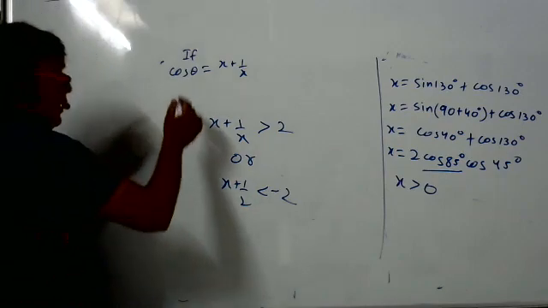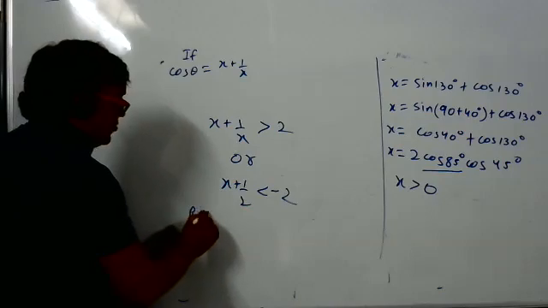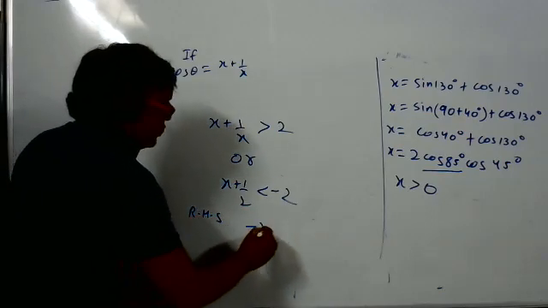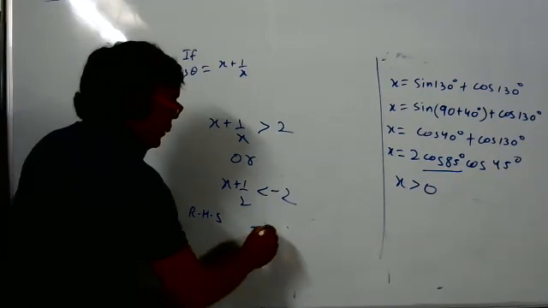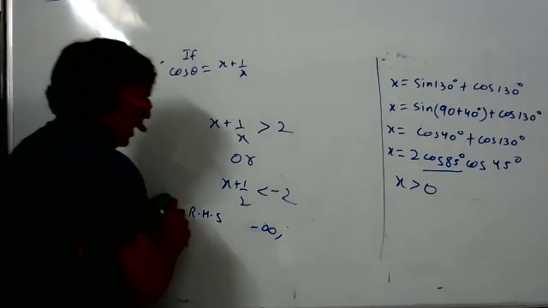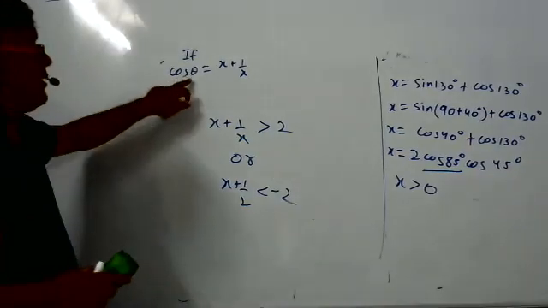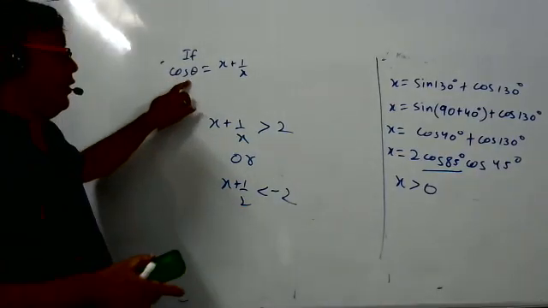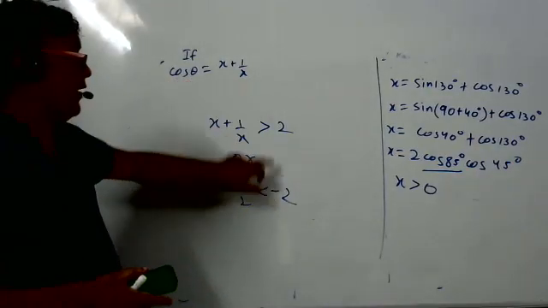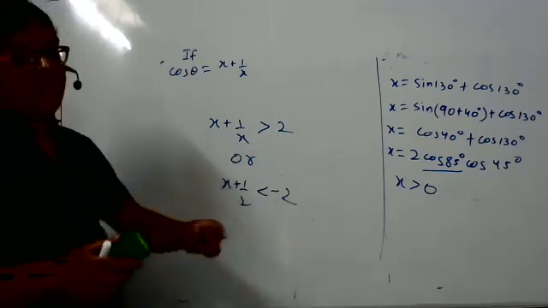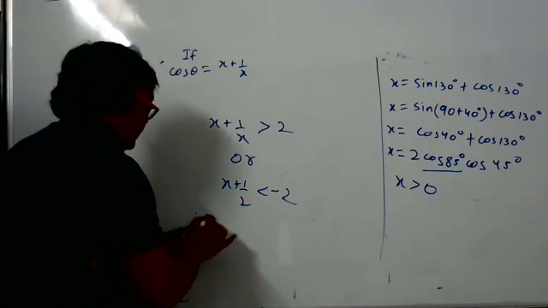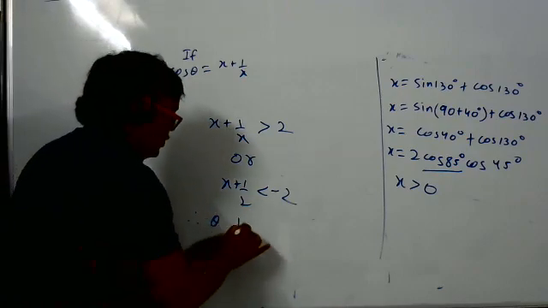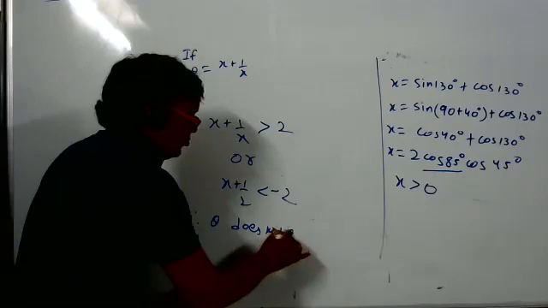So for no value of theta will both be equal. That's why theta does not exist.